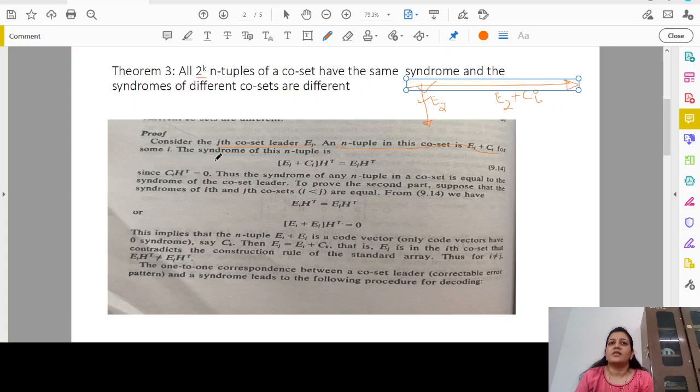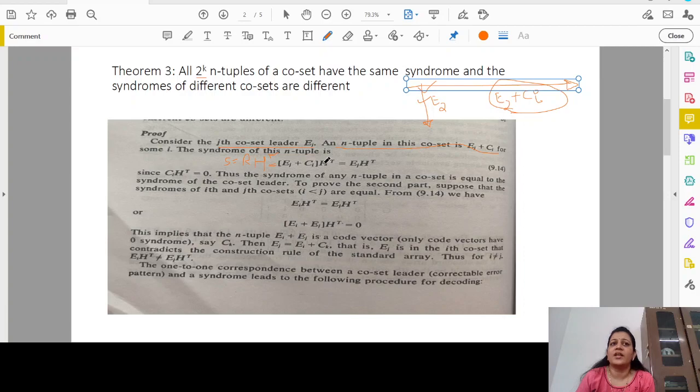The syndrome of this n-tuple is given by S equal to R into H transpose, right? Syndrome is calculated as R into H transpose. Here the R value is nothing but code plus error. Therefore, we substitute Ej plus Ci for R, and this becomes Ej into H transpose plus Ci into H transpose.